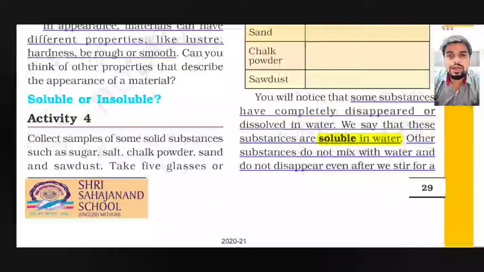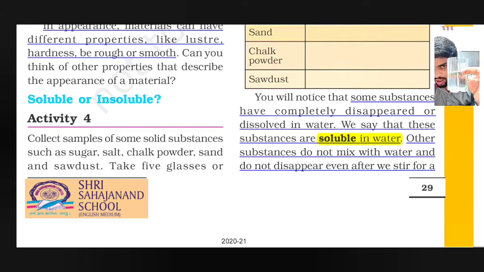property that is soluble and insoluble. Let's study this property with the help of an example. If I take a glass of water and I put a pinch of salt in it, and stir for 1 minute.